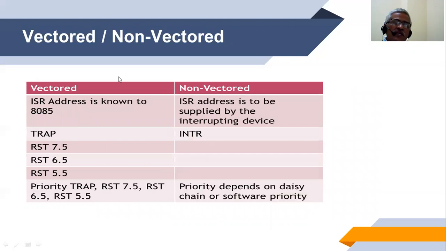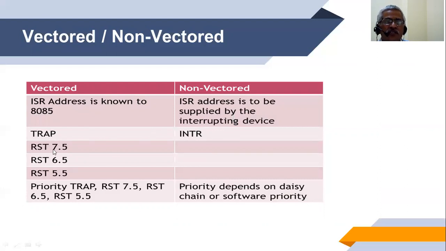So the interrupts can be of type vector or of type non-vector. In a vector interrupt, the ISR address is known to the system. Whenever an interrupt of such type occurs, the 8085 will automatically take the control to the ISR address because it knows the address of the ISR. Whereas in the case of non-vector, the ISR address is not known to the system, hence it is required by the interrupting device to supply that address.